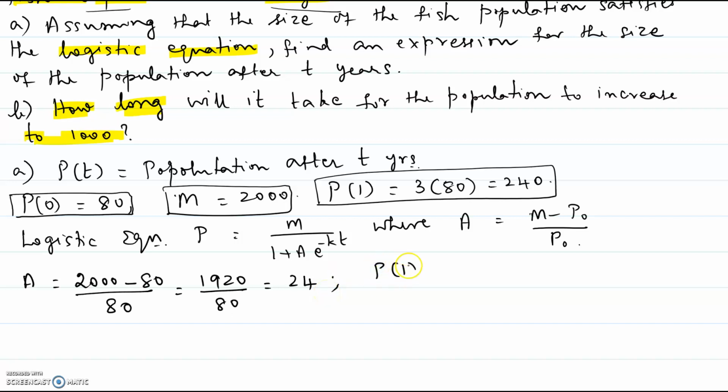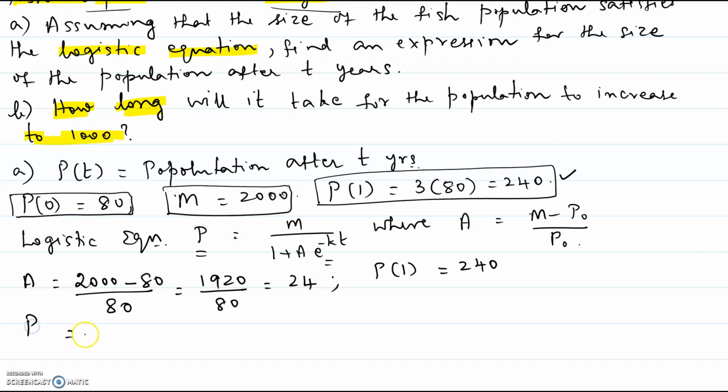Then we are also given P of 1 equal to 240. We are going to take this relation and we will use that relation. So we'll take this logistic equation and plug in the value of M, plug in the value of A, and plug in the value of P. Then we will find out what this k is.